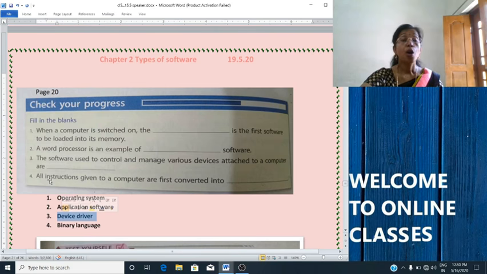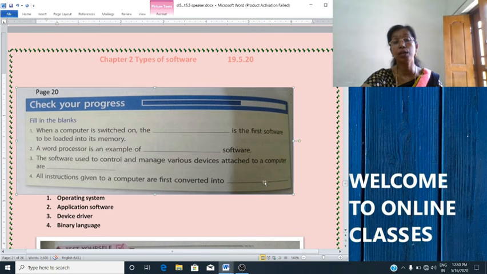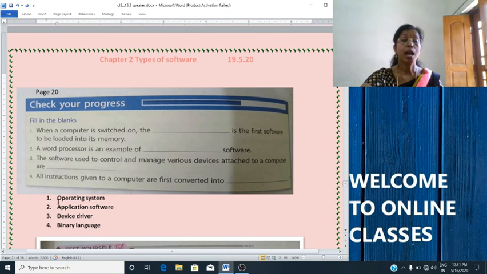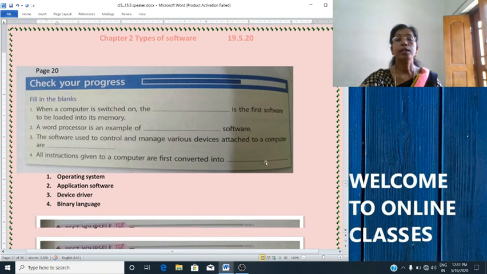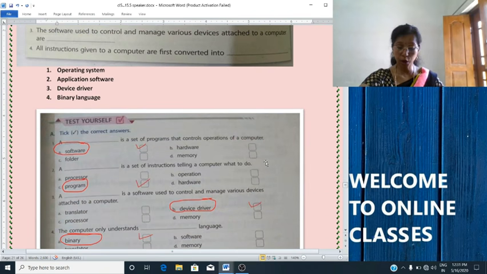Then the fourth one, all instructions given to a computer are first converted into dash. The answer is binary language. Okay. All instructions given to a computer are first converted into binary language. All the answers are written here. You can see and check them. Okay. Then take out page number 25.